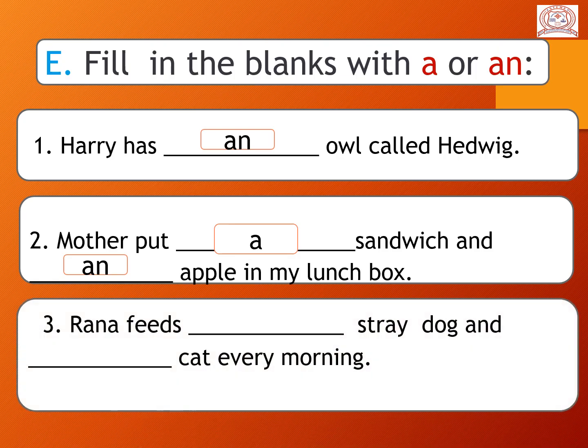Rana feeds dash stray dog and dash cat every morning. So here can you see S? Here is given S. So which word we are use here? A. And here is also cat. So C is consonant sound. So here is also we use A. Rana feeds a stray dog and a cat every morning.